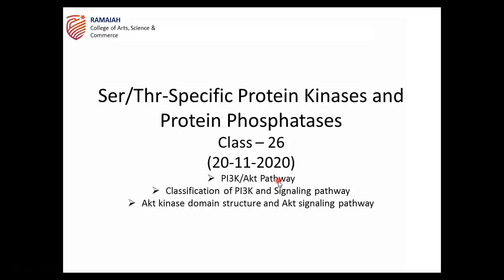Signal transduction in the cell is a very continuous process. That's what we are discussing. As biochemistry students, we are studying signal transduction as far as the mechanism. Here, which protein is connecting to which protein? Which protein kinase is connecting to which protein kinase? These are all kinases that form the basic signal transduction skeleton. That is the knowledge that you are going to acquire in this topic. You should practice these different names and, from time to time, recollect how these protein kinases are linked one to one.